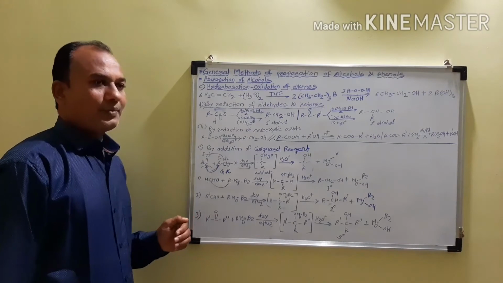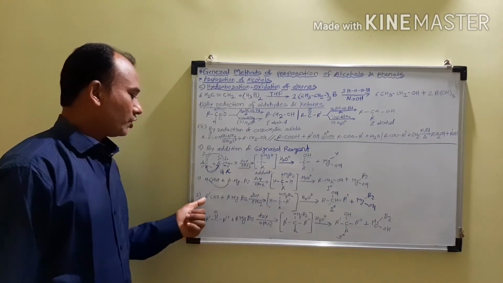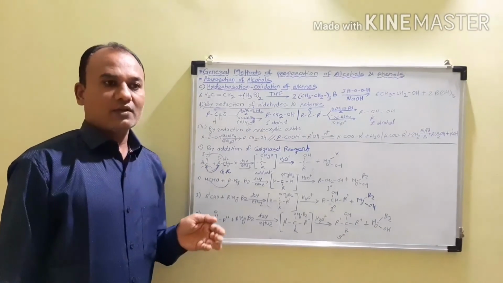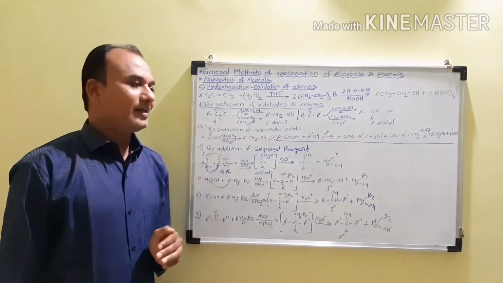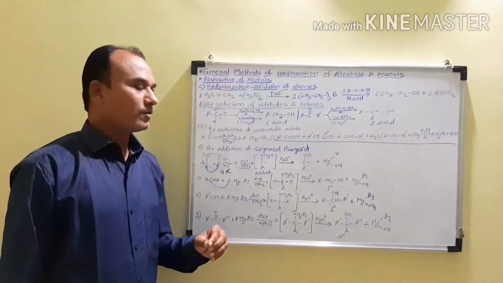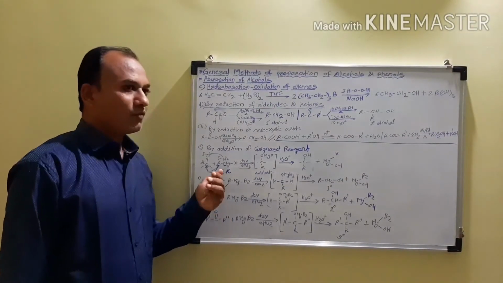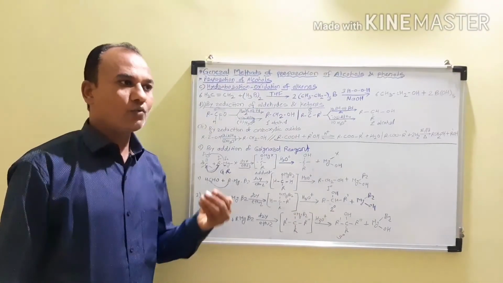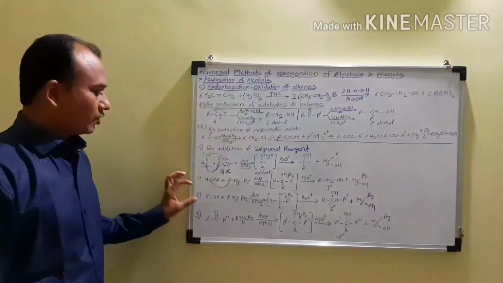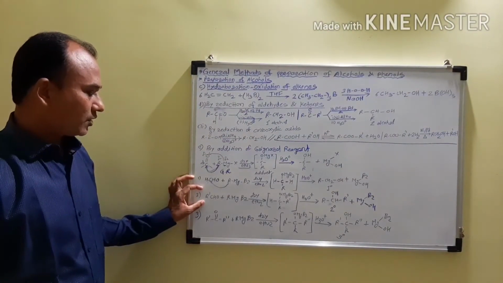Now if we want to prepare the secondary alcohol, we have to use aldehydes other than formaldehyde. It means we have to use the higher aldehydes, because when we want to prepare the primary alcohol we use formaldehyde, and for the secondary alcohol we use any aldehyde other than formaldehyde.